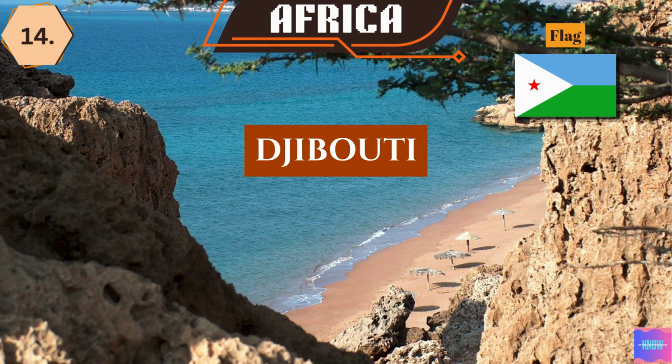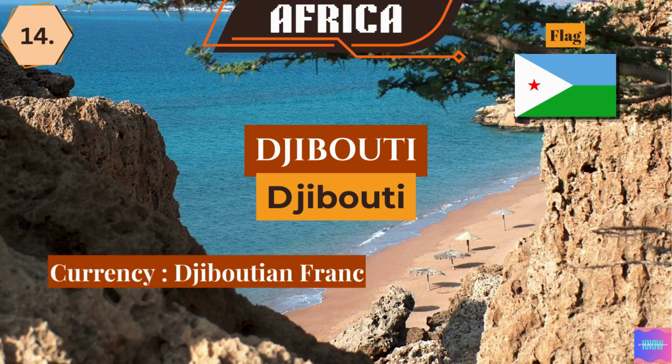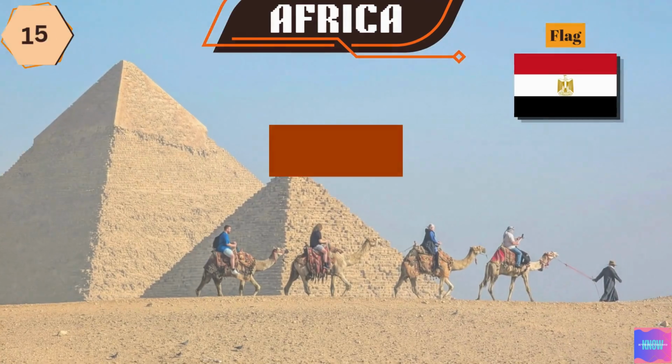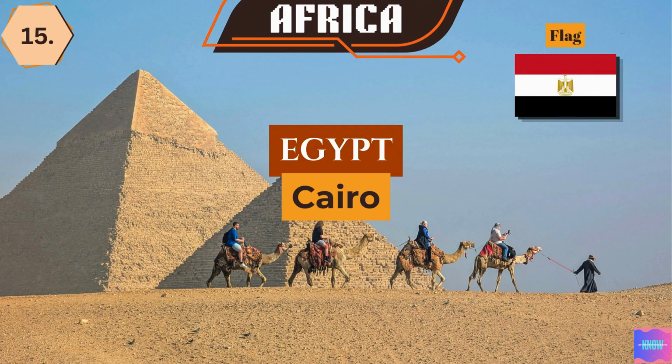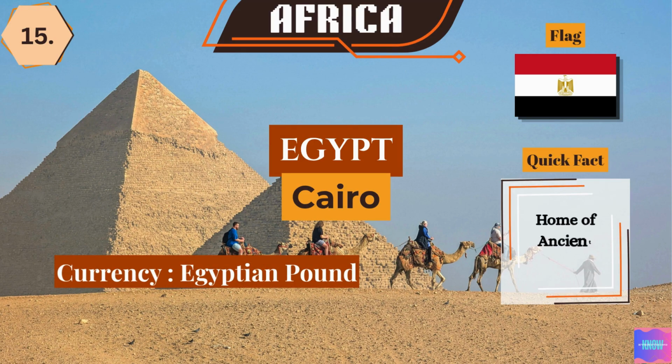Djibouti. The capital city is Djibouti. Djiboutian franc is the currency used here. Djibouti holds a strategic Red Sea location. Egypt. The capital city is Cairo. Egyptian pound is the currency used here. Egypt is the home of ancient pyramids.